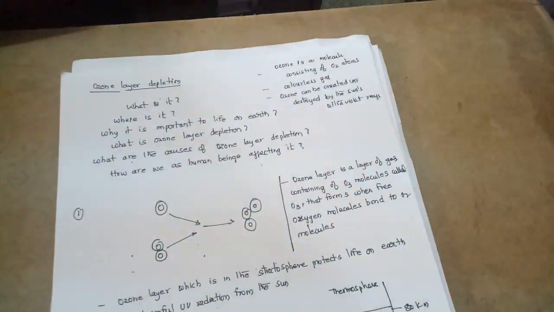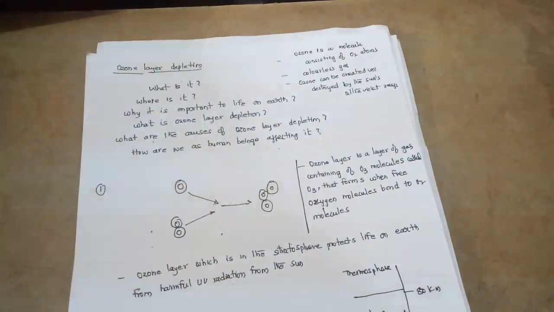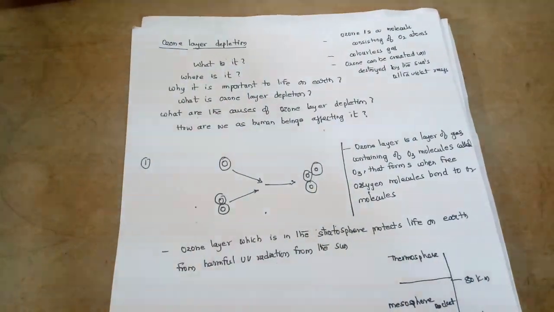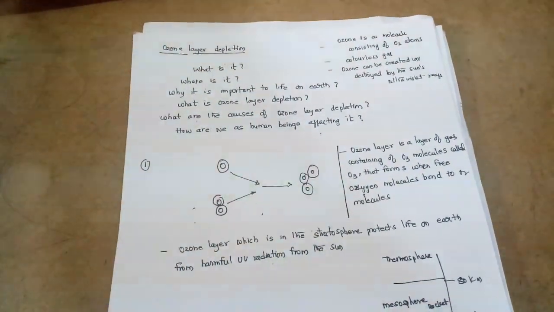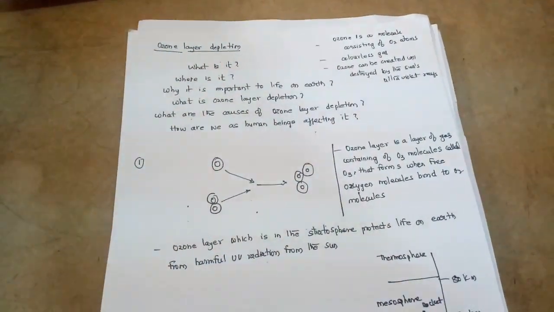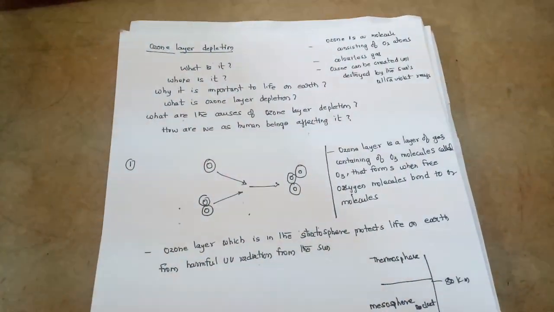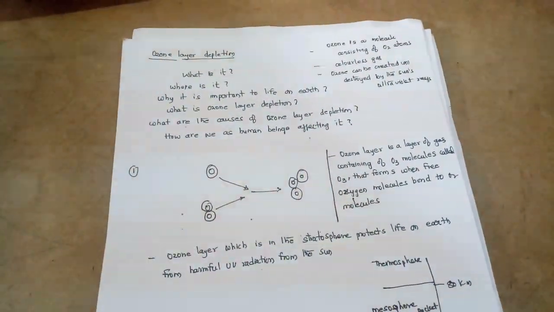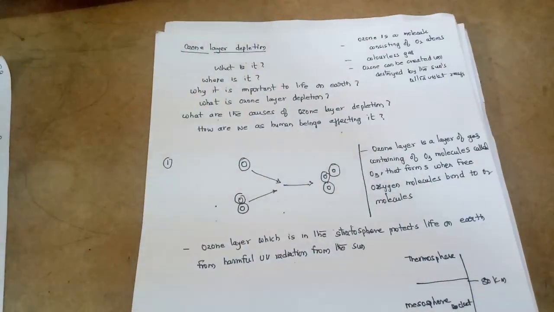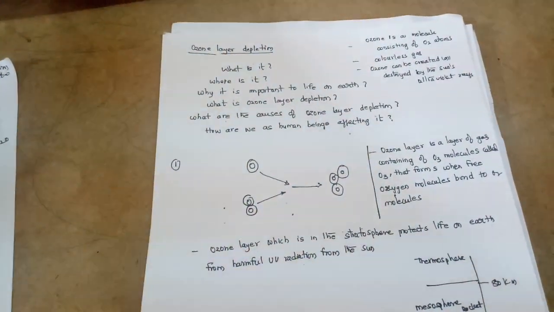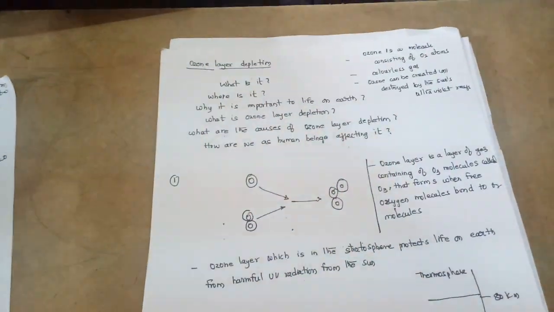So next, why it is very important to life on earth, that is the third category we have. The stratospheric ozone layer stops the penetration of ultraviolet rays which are coming directly from the solar radiation on a daily basis. So this ozone layer is very important to life on earth. It is going to stop the ultraviolet radiation which is coming from the sun. By this layer we are going to be protected. So that is very important for us.